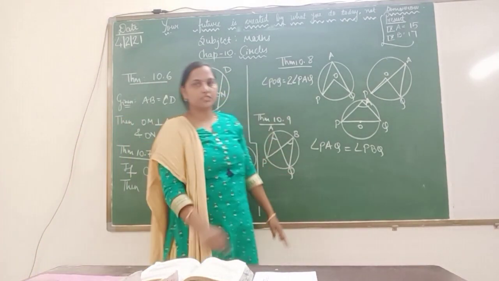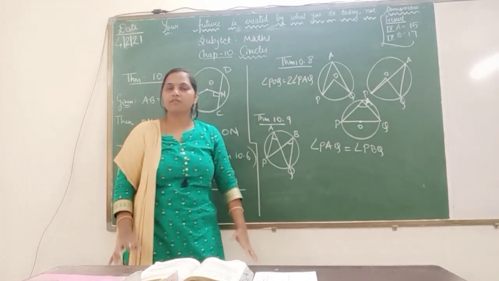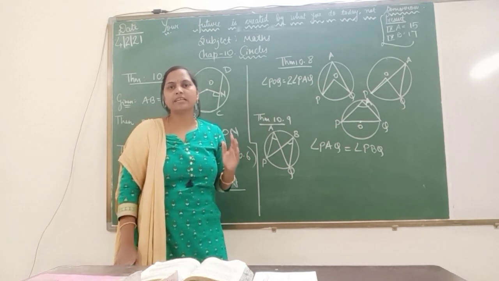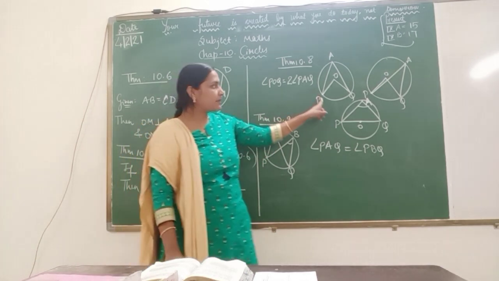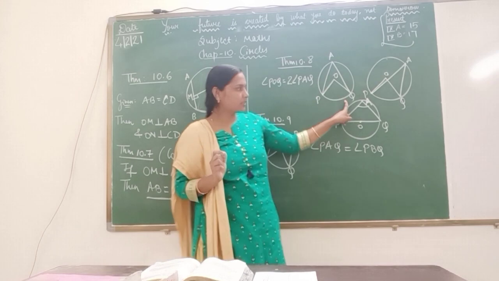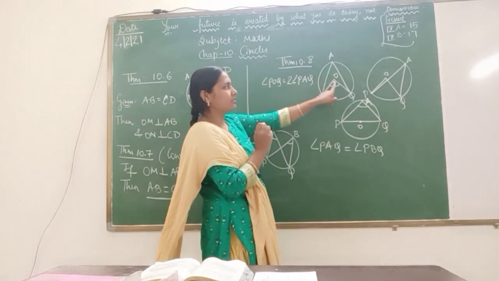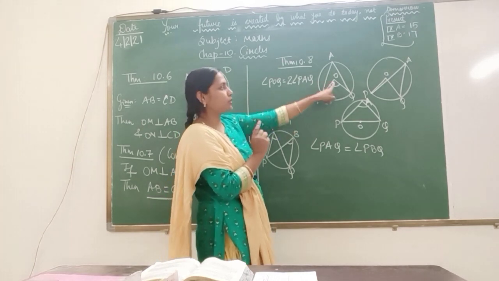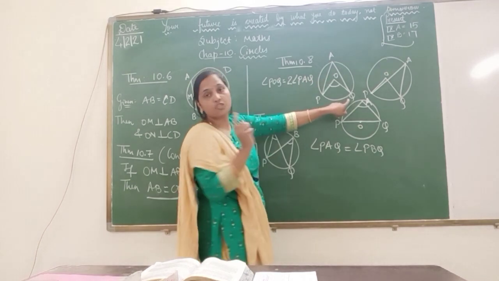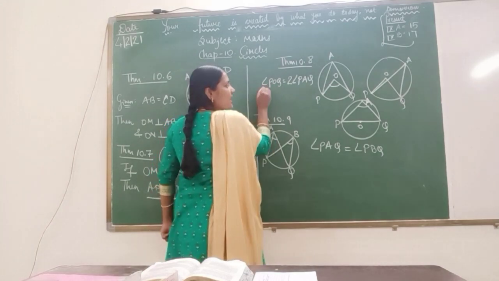Now the 10.8 theorem. Here in theorem 10.8, a very important theorem once again, it says the central angle is double the angle at any point on the circle made by the same arc, the angle subtended by the same arc. Like here PQ is the arc, PQ subtends angle POQ at the center. At the center angle POQ is there. At any point on the circle angle PAQ is there. So what is the relation among these two angles?